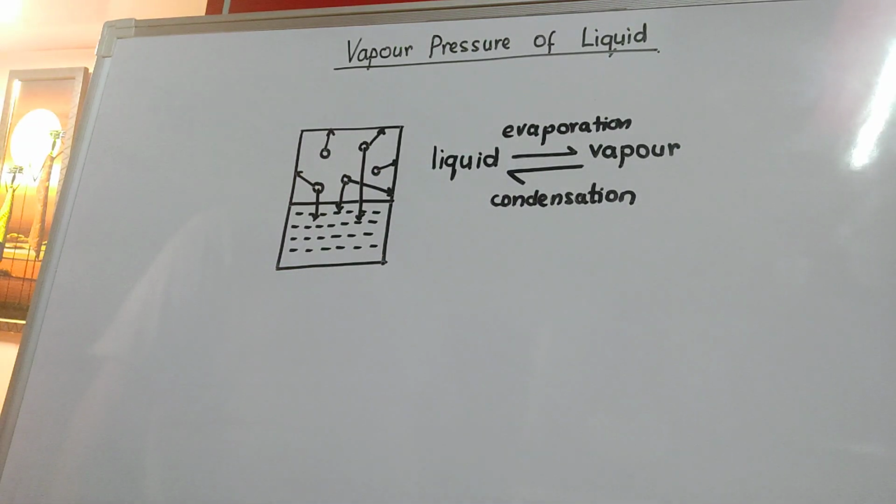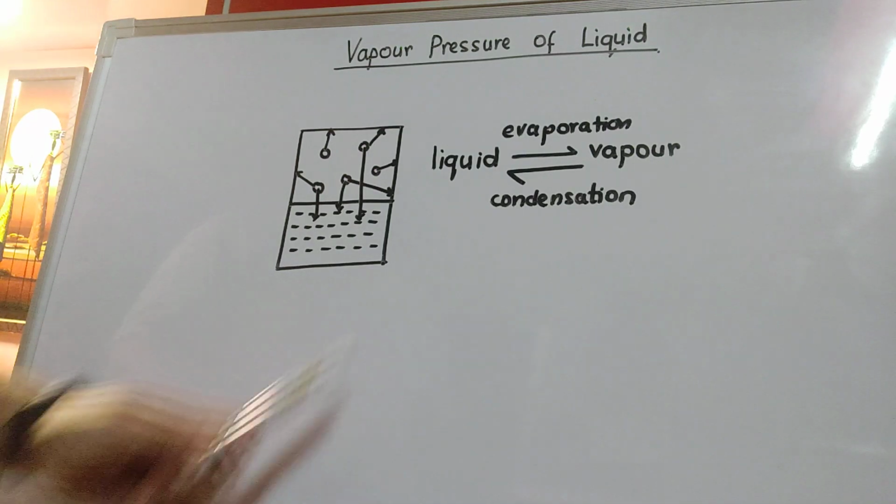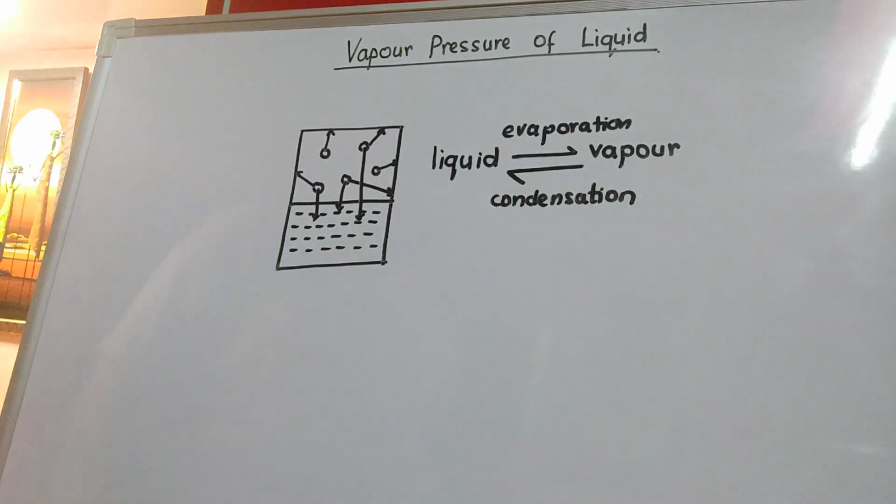So it has been observed that if you keep the liquid for some time, the rate of conversion of liquid to vapor, that is evaporation, becomes exactly equal to the rate of conversion of vapor to liquid, that is condensation. And we say state of equilibrium is achieved.